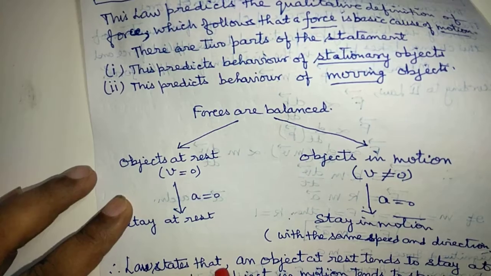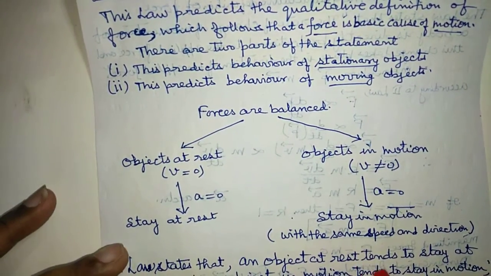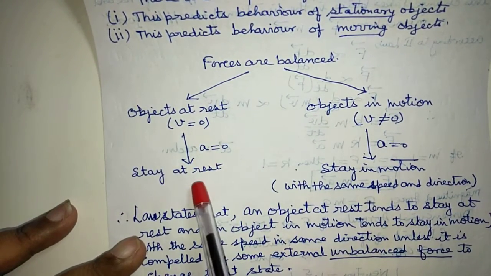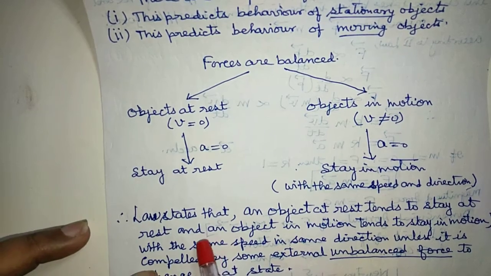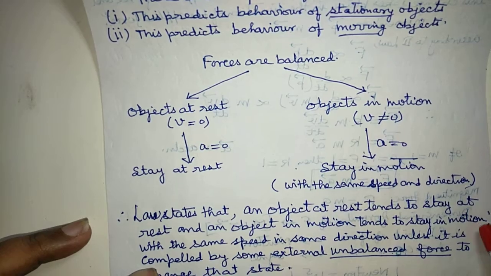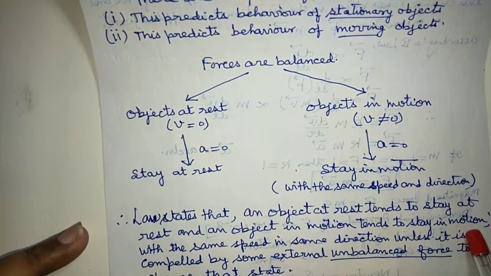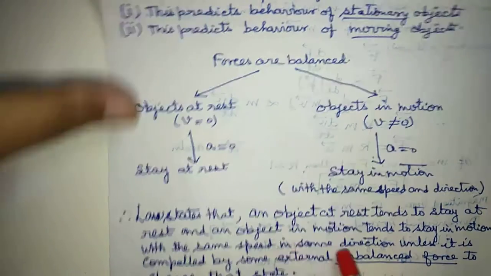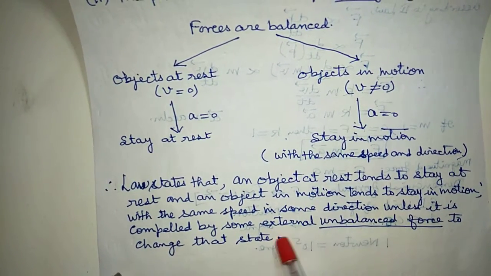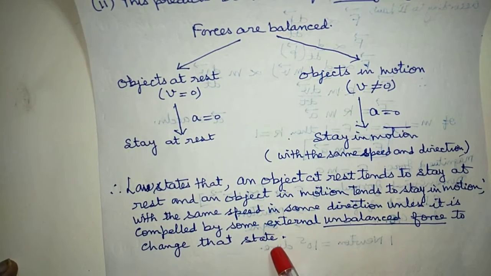This law states that an object at rest tends to stay at rest. कोई बॉडी जो रेस्ट में है वो रेस्ट में ही रहना चाहती है. And an object in motion tends to stay in motion. अगर कोई बॉडी मोशन में है तो मोशन में ही रहना चाहती है with the same speed in the same direction unless it is compelled by some external unbalanced force to change that state.